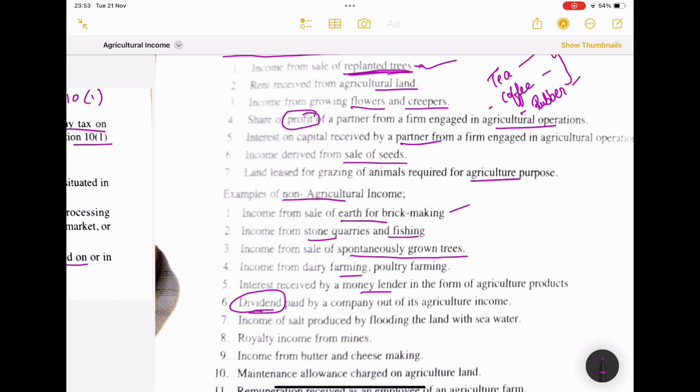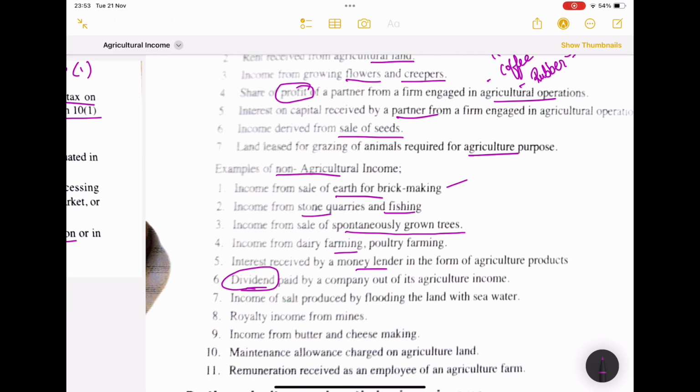Even in agricultural activities we will earn profit, even in business also we will earn profit. But when you are a company, then you are going to pay the dividend. Agricultural activities will not come under dividend. We are going to share the profit, that's it.